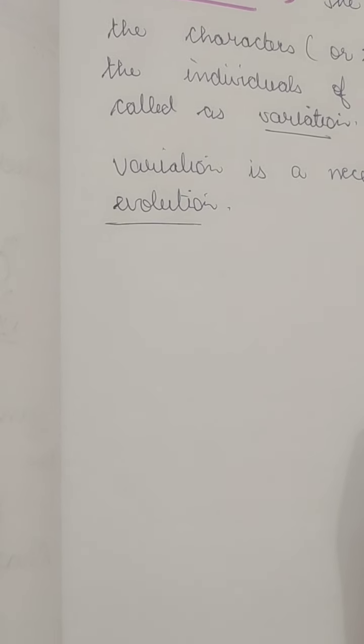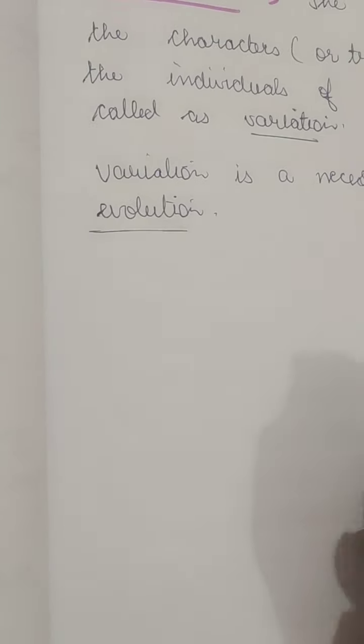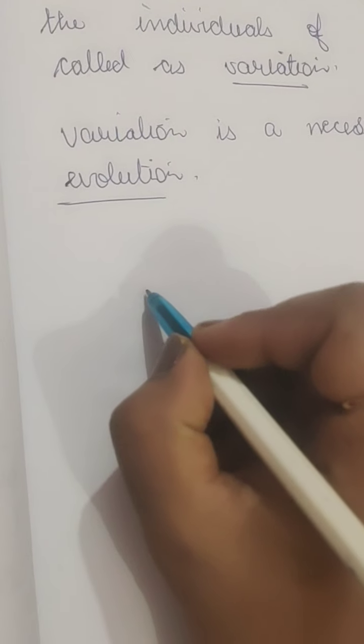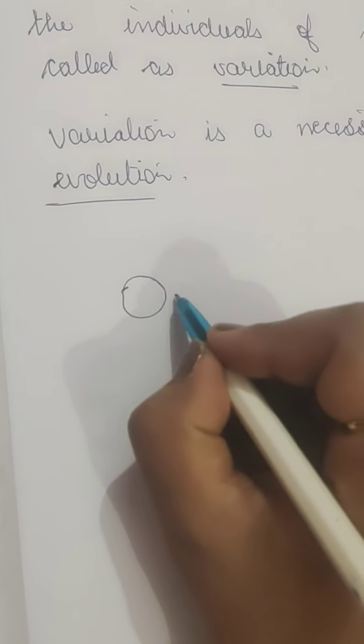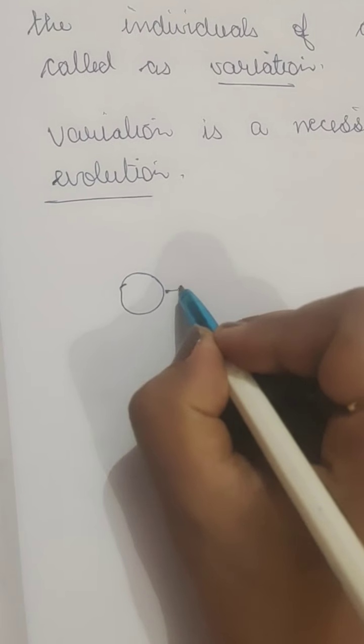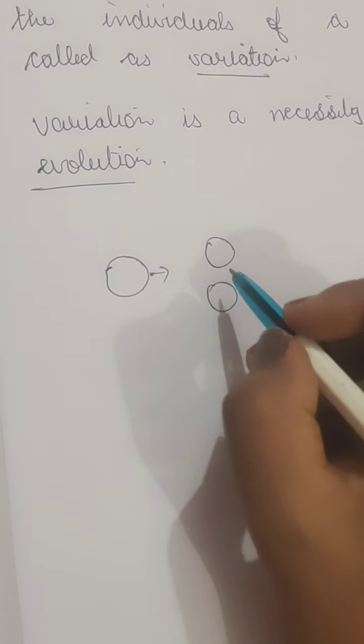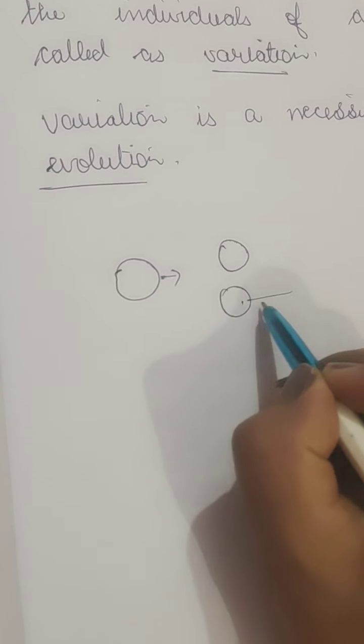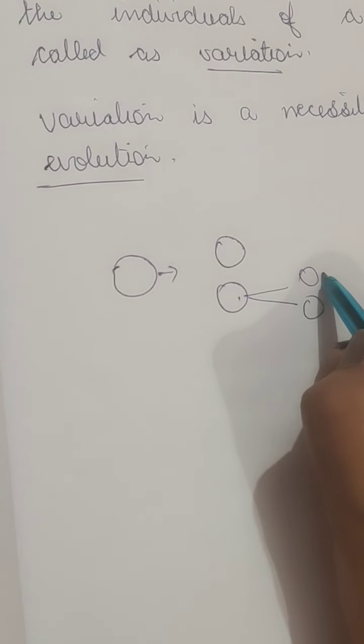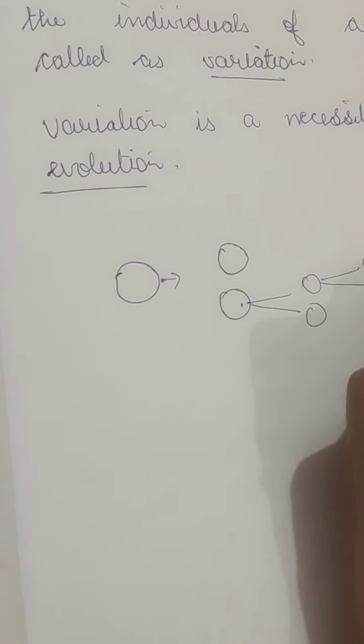normal bacteria produces two bacteria by asexual reproduction. Again, in this example, this is a bacteria, so it will reproduce by asexual reproduction. So bacteria will be reproducing by binary fission. Okay, now it will produce two bacteria. Now these bacteria will again reproduce into another two bacteria, and so on and on. So to the